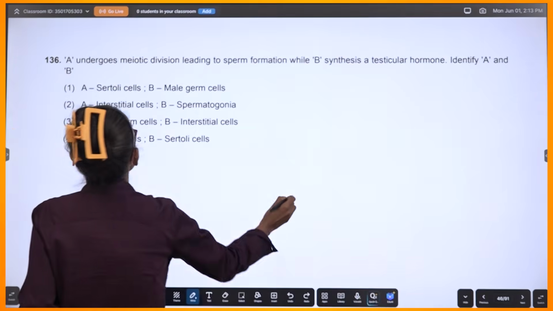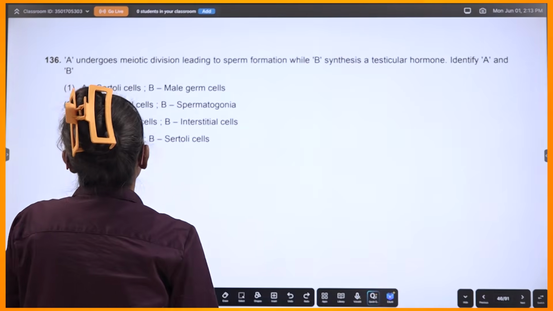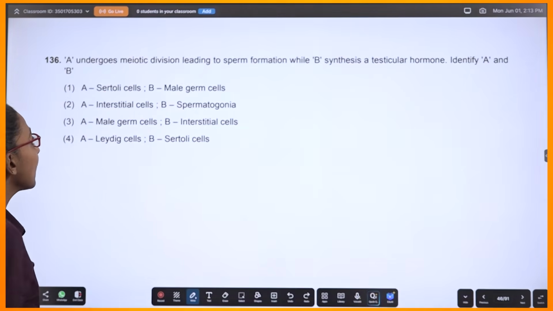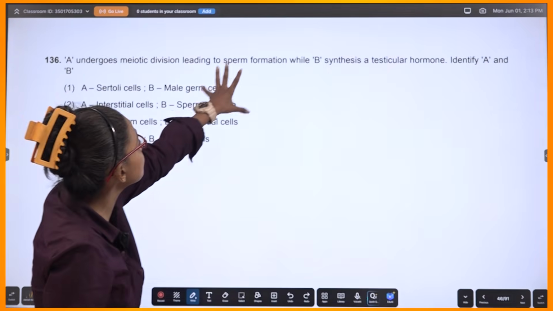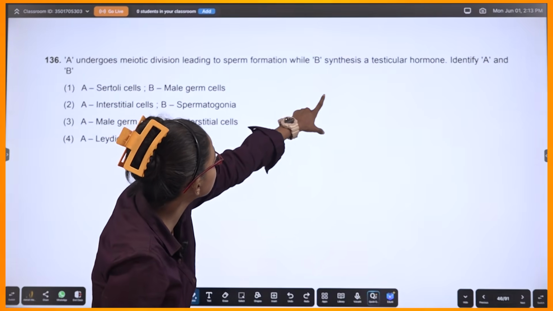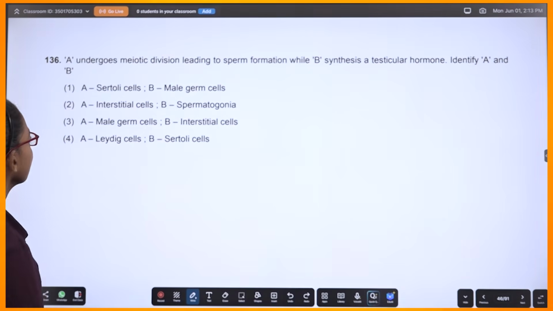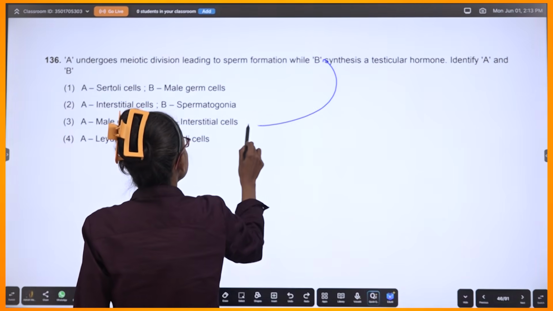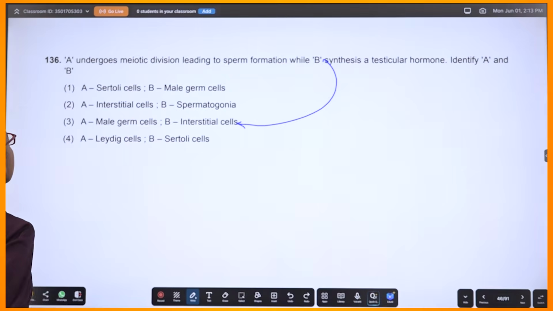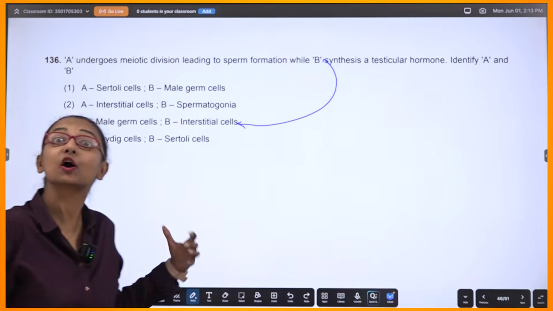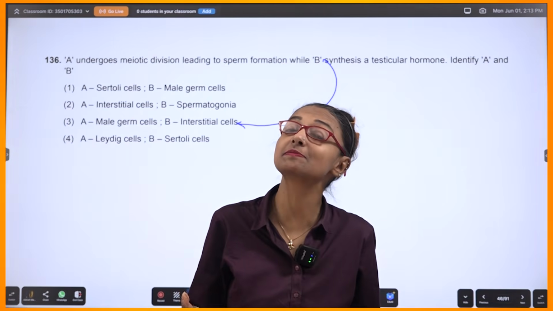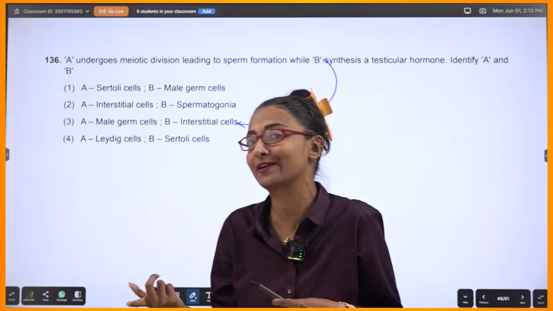Okay, let's start. A undergoes meiotic division leading to sperm formation while B synthesizes a testicular hormone. So B synthesizes a testicular hormone will be this. A undergoes meiotic division. Meiotic division means something which is diploid will undergo meiosis, correct?